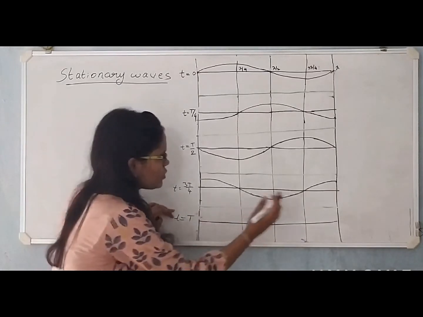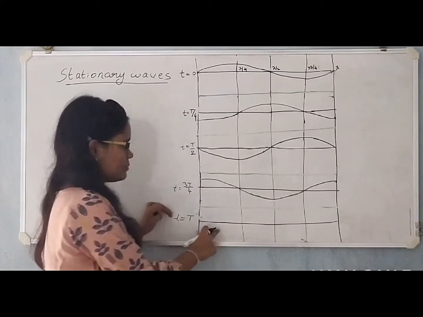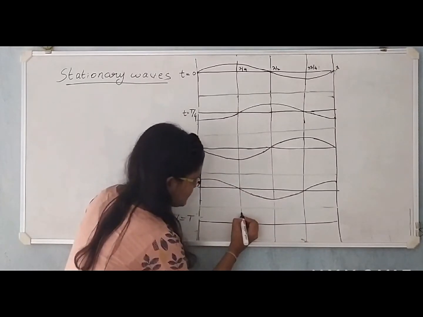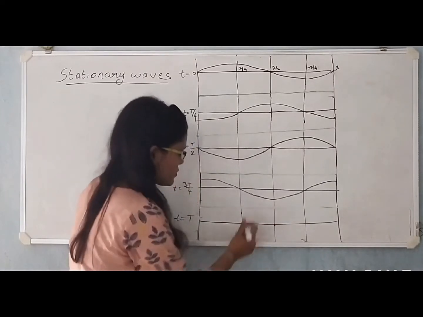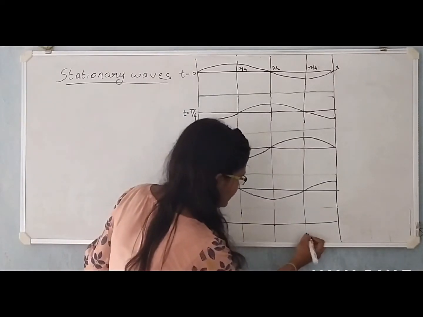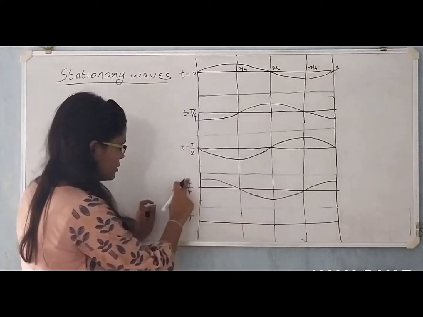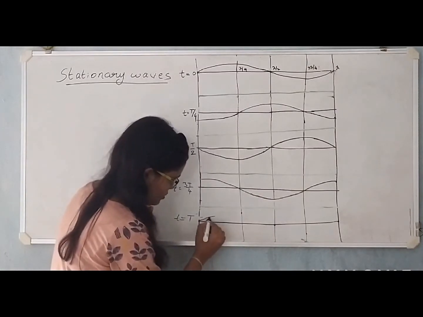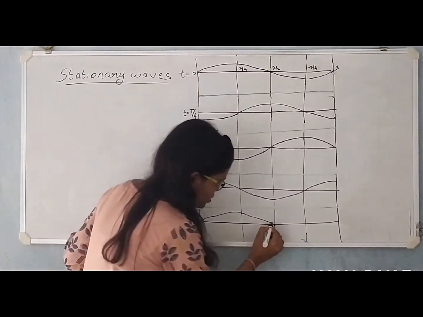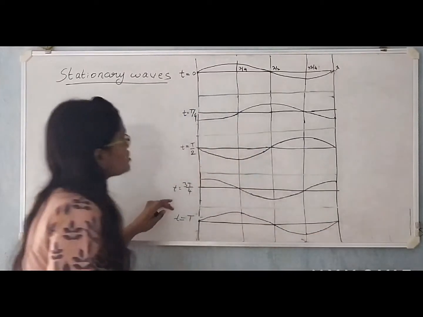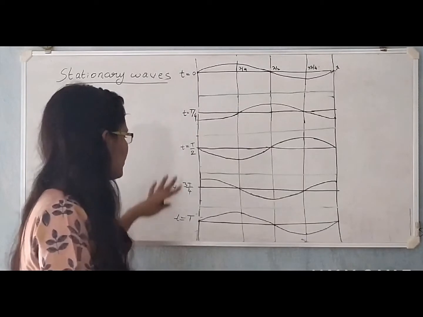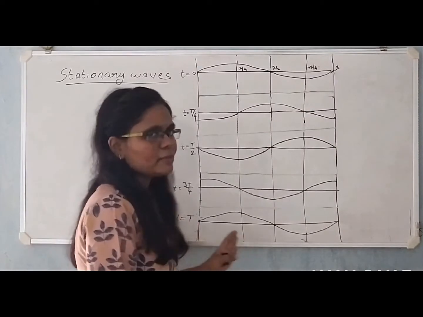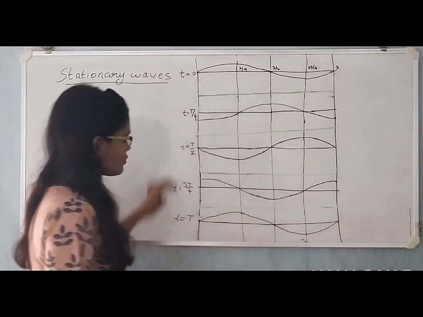Now let us see how the wave looks in this section at t is equal to time period. So this crest moves here, this node moves here, this trough moves here, this node moves here. Now the previous point here might have been a node, so here we will have a node. So it appears similar to what it was at t is equal to 0, because after every time period the wave pattern repeats itself. So we have got that.